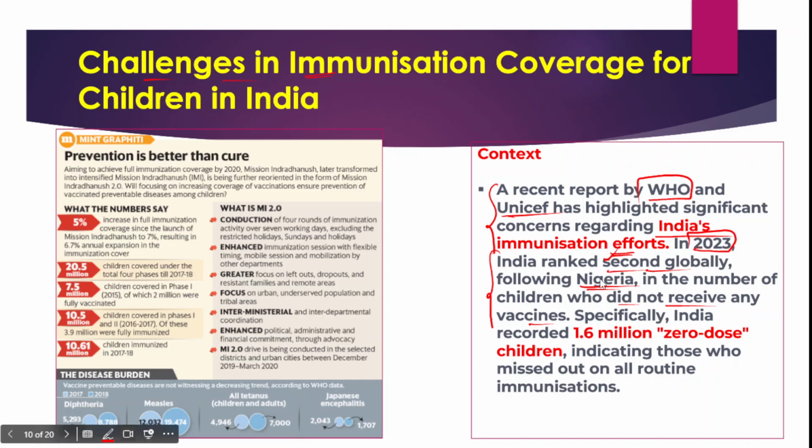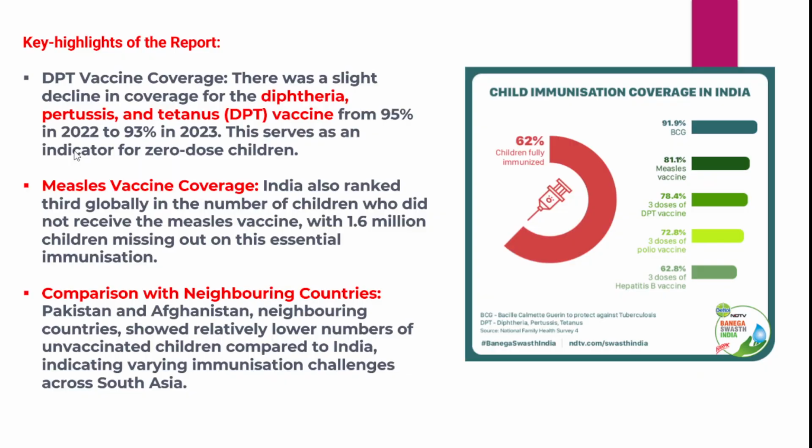Specifically in India, 1.6 million zero dose children were recorded, indicating those who missed out on all routine immunizations, right? You can also go through all this data about India's immunization coverage and how many children are actually covered under the immunization for various diseases.